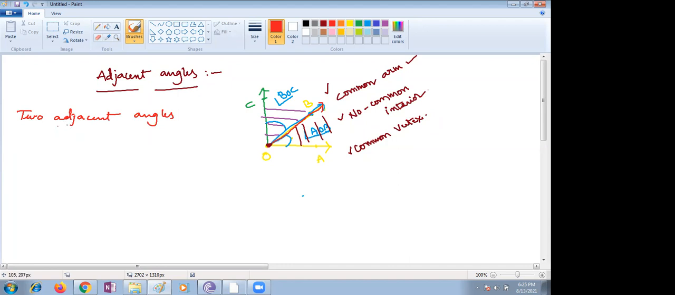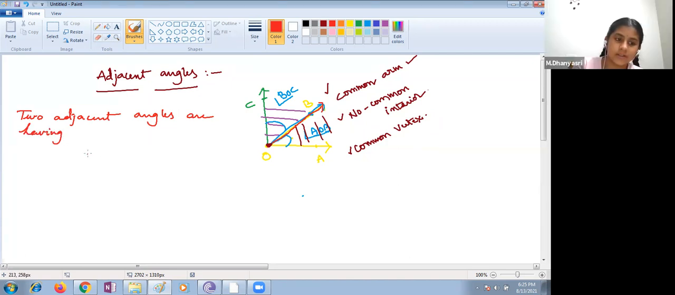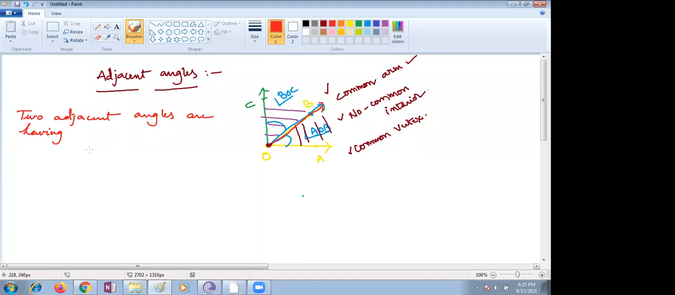Two adjacent angles are angles having a common vertex. That is what we call adjacent angles. First point, a common vertex. Next point, a common arm. Second point, common arm.